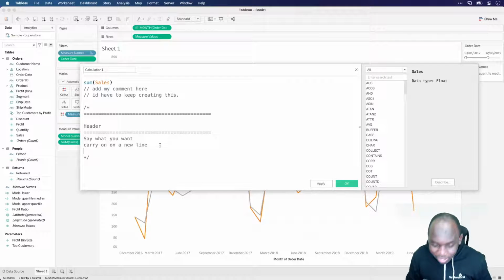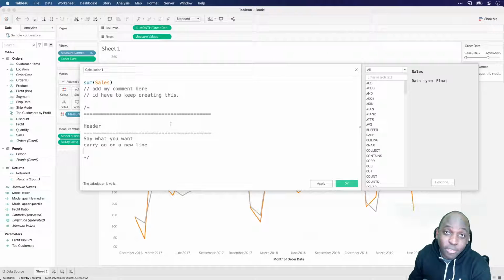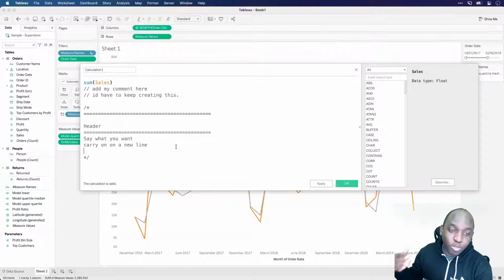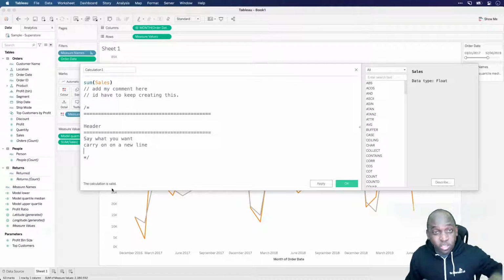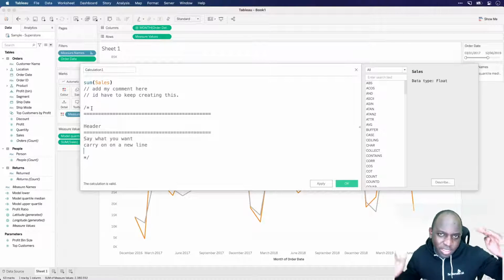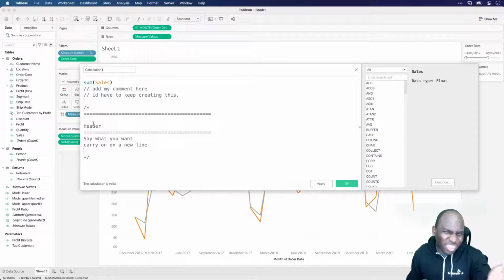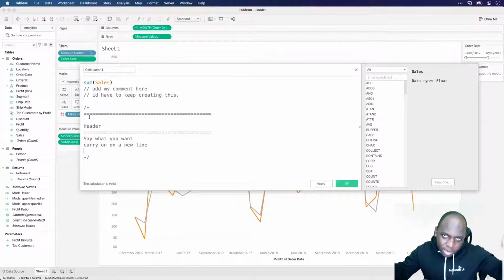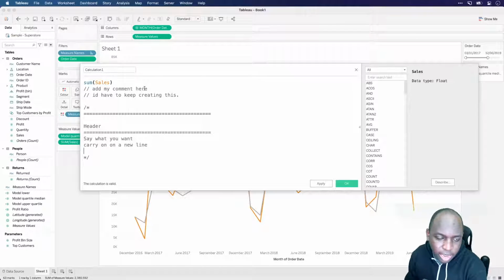Okay, so that's pretty much the feature in a nutshell. It's block comments. It's a really nice quality of life improvement for those people who are more verbose in terms of their comments, they now have a better way of doing that. It's also a nice way of commenting large sections or large calculations that you thought worked and didn't work. That's actually probably what I'd use it for, because I can just comment out a section of my calculation very quickly and then carry on with the rest of it. And then if I need it, I can comment it back in. So that's actually the really useful thing there, being able to comment a section of your calculation in a nutshell.